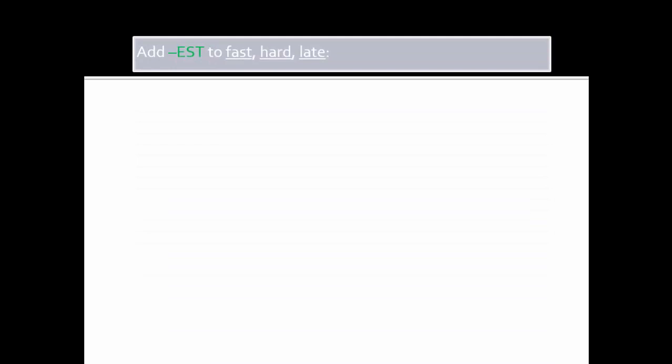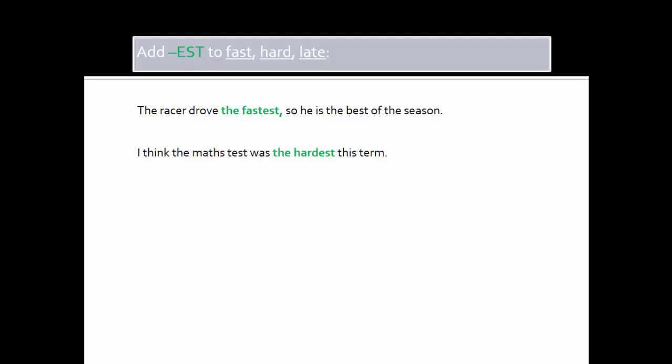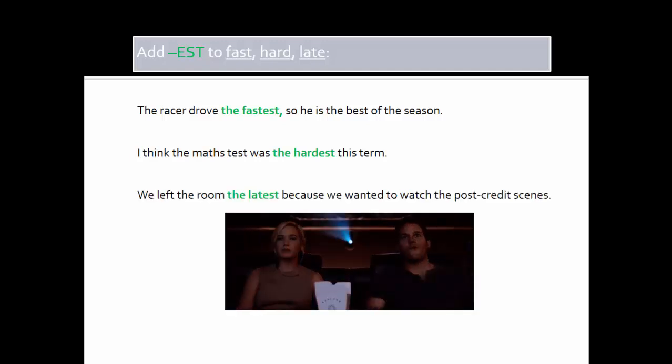We should add est to fast, hard, late. The racer drove the fastest, so he is the best of the season. Another example, I think the math test was the hardest this term. We left the room the latest because we wanted to watch the post-credit scenes.